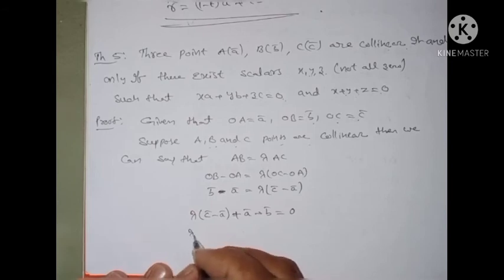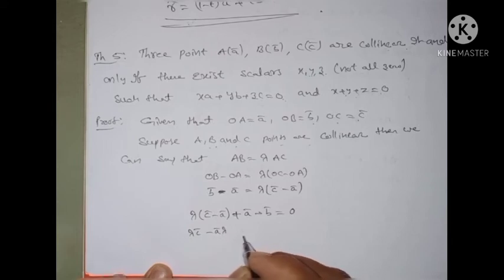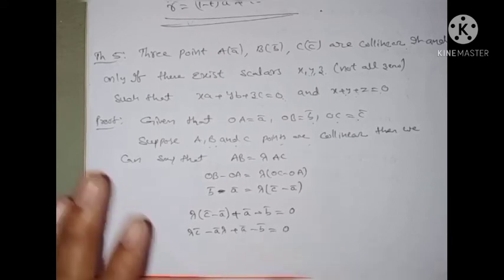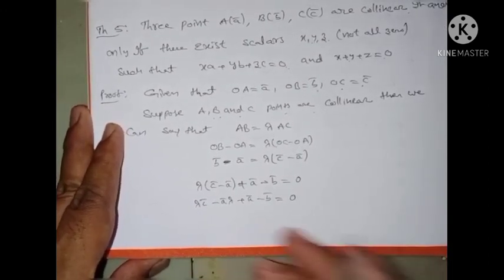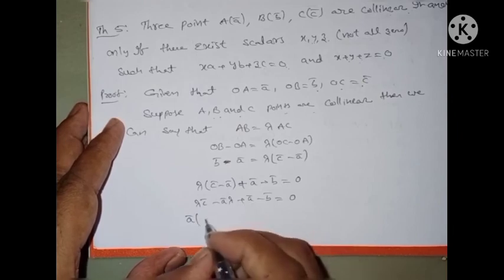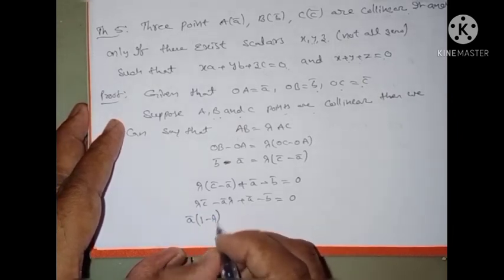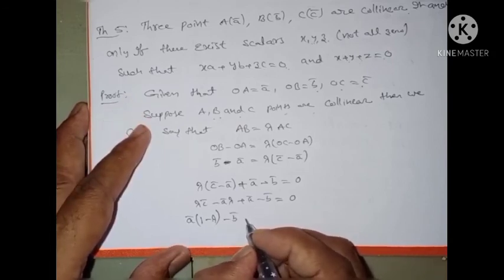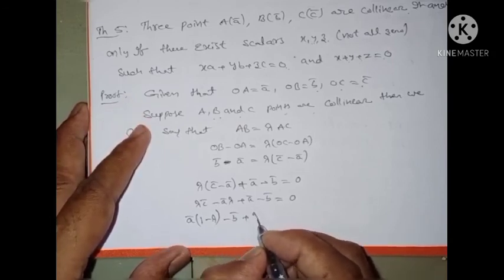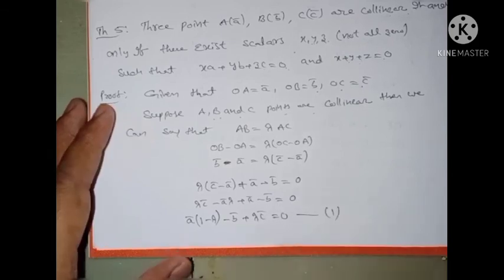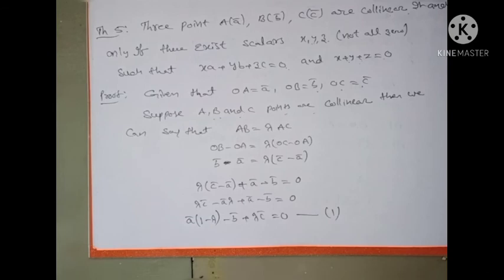Or lambda times C bar minus A bar plus A bar minus B bar is equal to 0. Collecting terms: A bar with coefficient 1 minus lambda, minus B bar, and plus lambda C bar is equal to 0. This is called equation number 1.